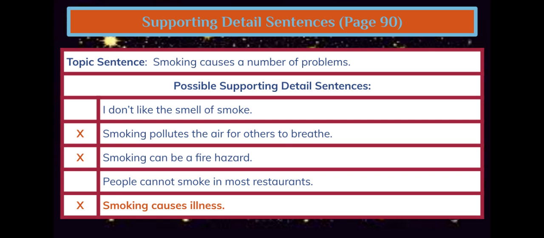Look back at the topic sentences for each of the 3 paragraphs on page 90. They all provide examples of one kind of topic sentence. Each contains a word that provides a clue about the paragraph's organization and content. The key word in the first and second topic sentences is several. Listen as I read the third topic sentence. Smoking causes a number of problems.